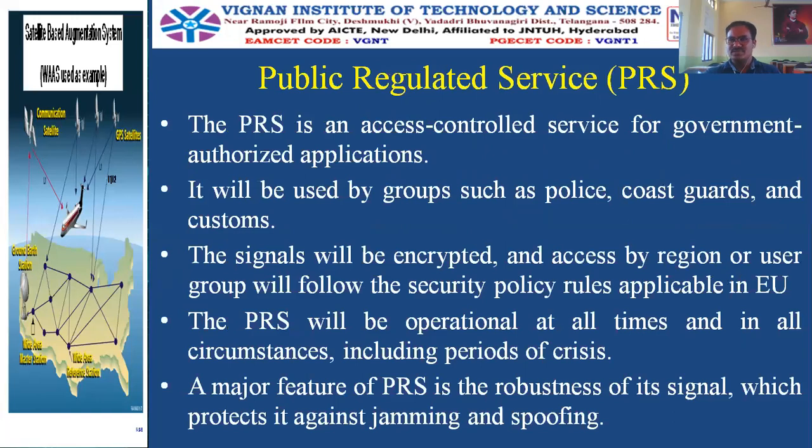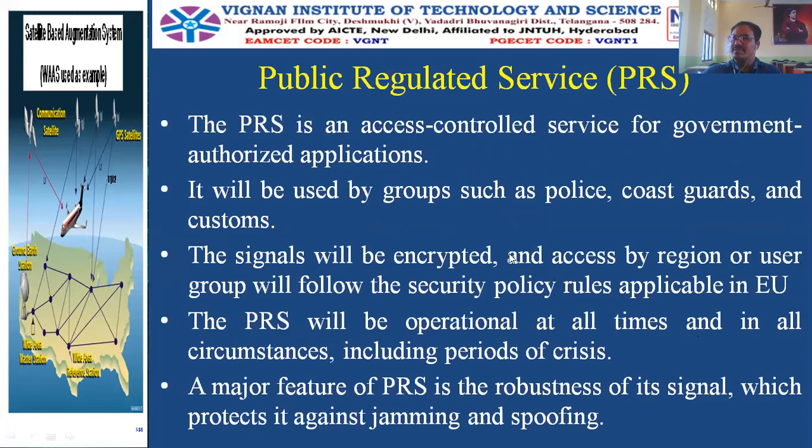And the next one is the PRS, Public Regulated Service. It is for government authorized applications like police, coast guards, and customs people.